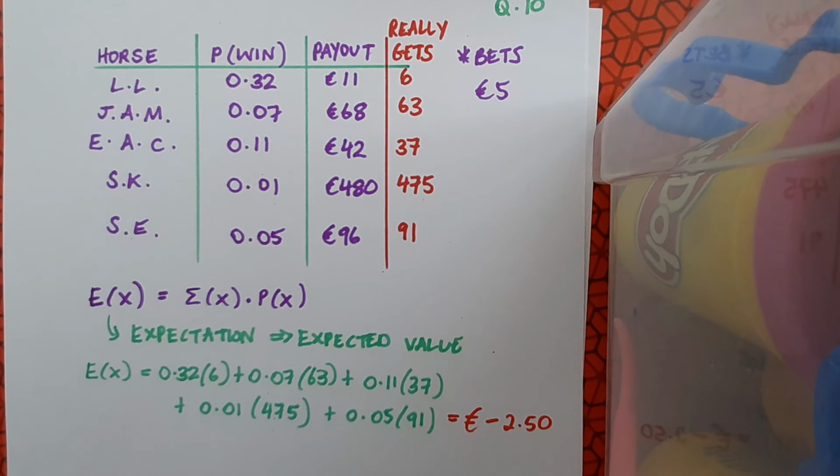So when I factor in that he's paid a fiver for each horse, overall, he's going to come out on average with minus 250 if we were to be able to run this particular horse race over and over again an infinite number of times. So on average, will he make a gain or a loss? Well, since we're getting a negative value here at the end, on average, he's going to make a loss. And don't forget, when we're making that decision, it's important that we do take into account the money that he has spent to participate in the game.